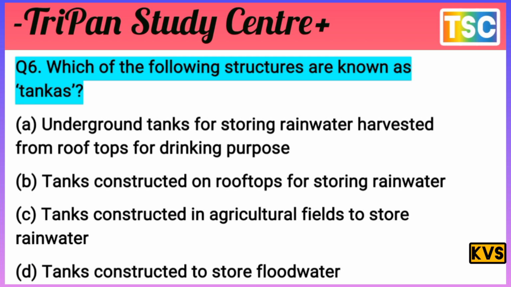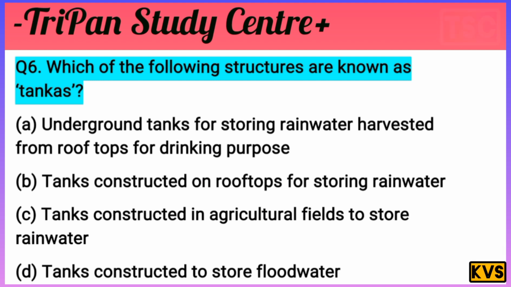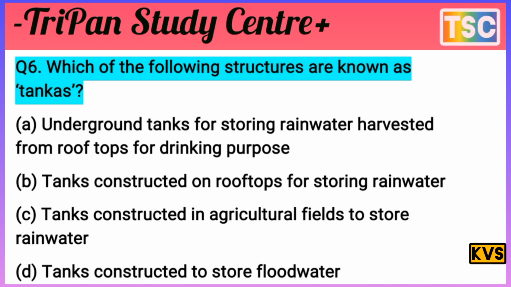And B, tanks constructed on the rooftops for storing rainwater, is also not the answer here. The answer here is A: underground tanks for storing rainwater harvested from rooftops for drinking purposes. That's the important answer for this question. And the next question.